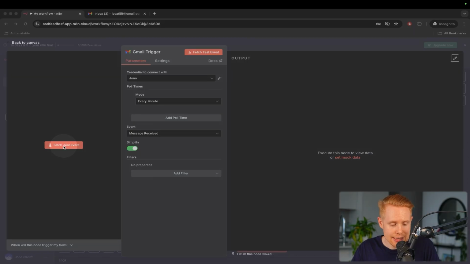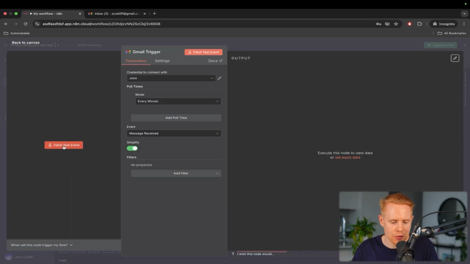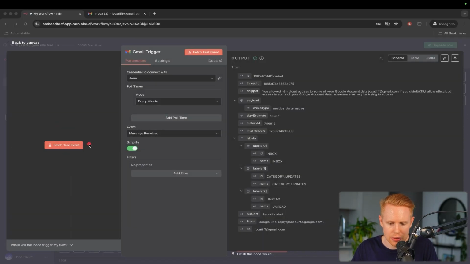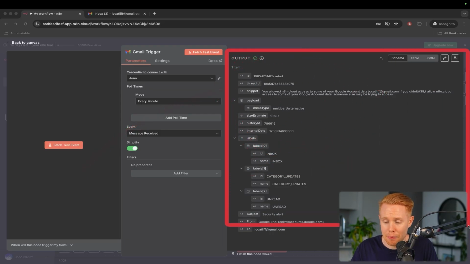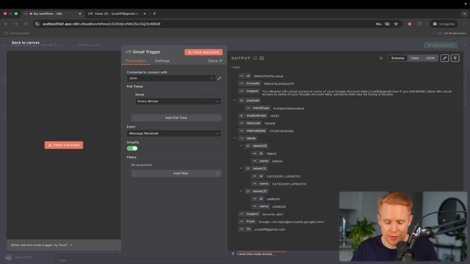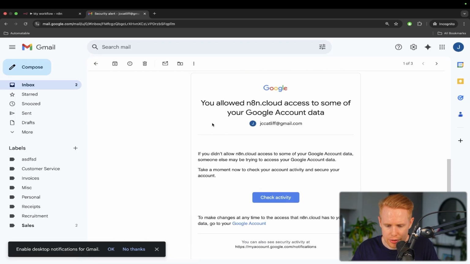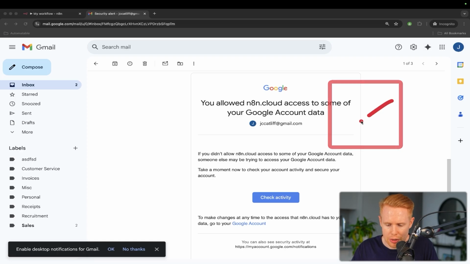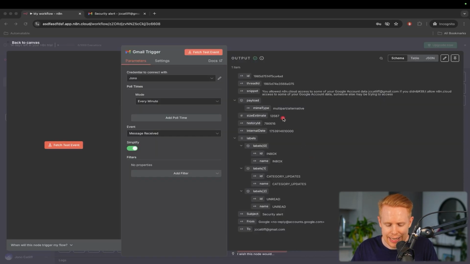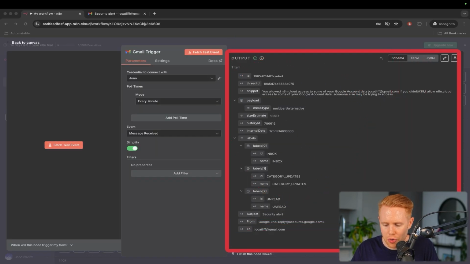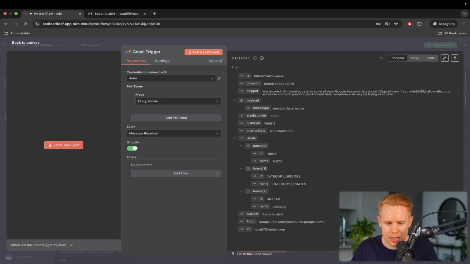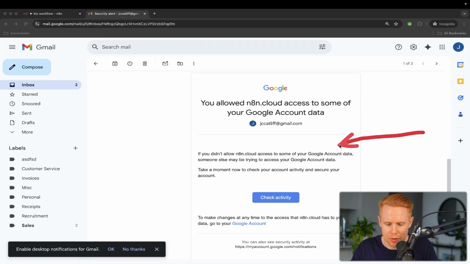So we can test this out by hitting this orange button over here, Fetch Test Results, and it's going to pull out the most recent email that we received. If we go into our inbox, this email that we received here is the email that we just received inside n8n, okay? So all this information is actually this exact email right here.